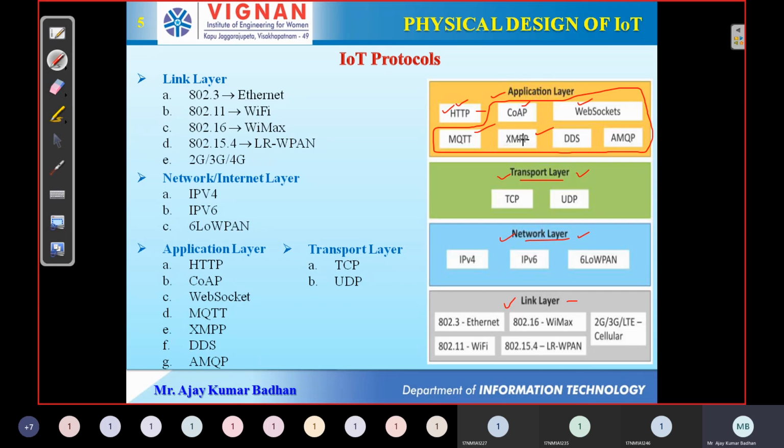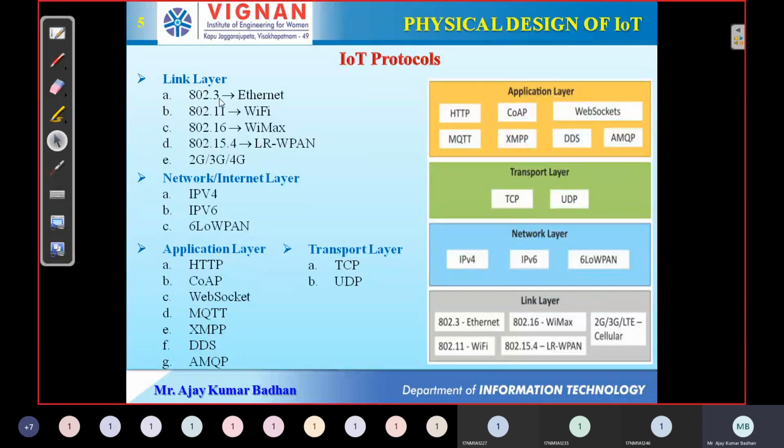And for your knowledge, this XMPP protocol that you are seeing is the protocol used in your WhatsApp group. You people send a single message to multiple users simultaneously in a group. How can we do it? It is actually using this particular protocol called XMPP. We will explain that in an elaborated way in the coming slides. So for timing, you can understand this particular thing.